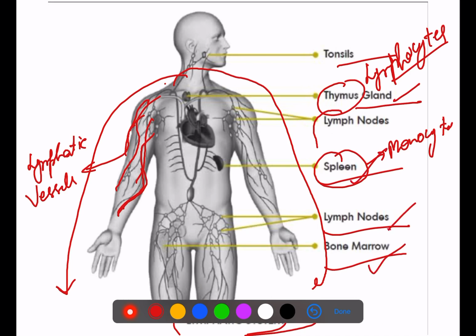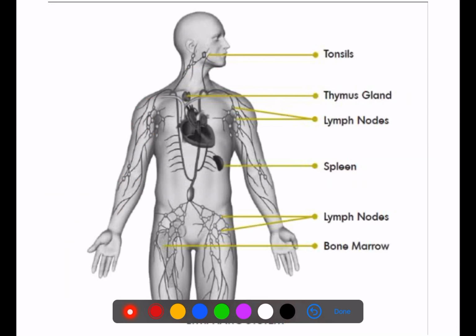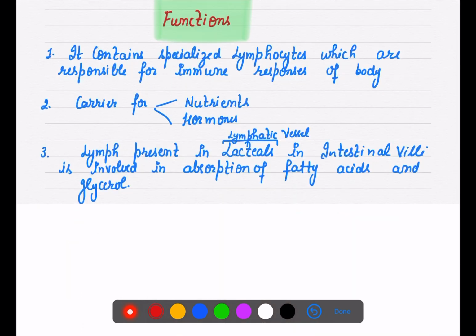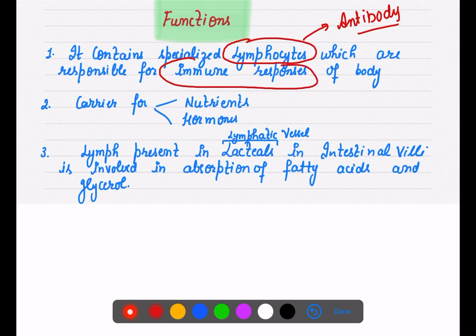They produce lymphocytes as well as monocytes. What is the main function? Because it has lymphocytes, and lymphocytes help in the formation of antibodies. So lymph is responsible for creating an immune response in the body whenever any foreign particle enters your body.